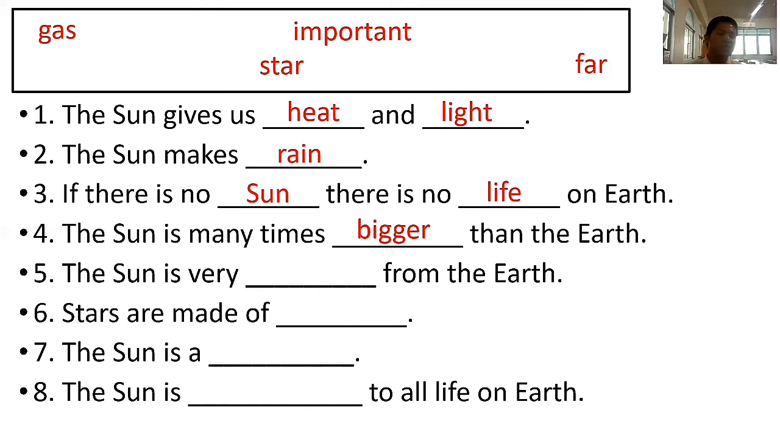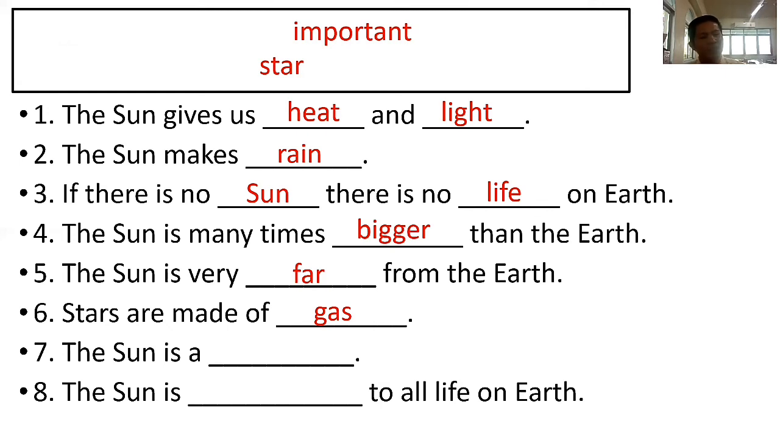Okay, let's proceed to number 5. The sun is very what? The sun is very blank from the earth. So what is the right answer? Good job. The sun is very far from the earth. Very nice. Number 6. Stars are made of what? Gas. Very good. Stars are made of gas.